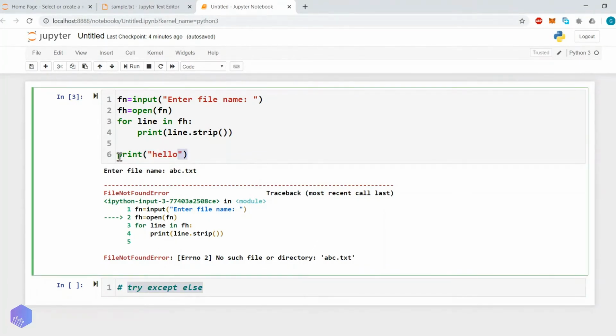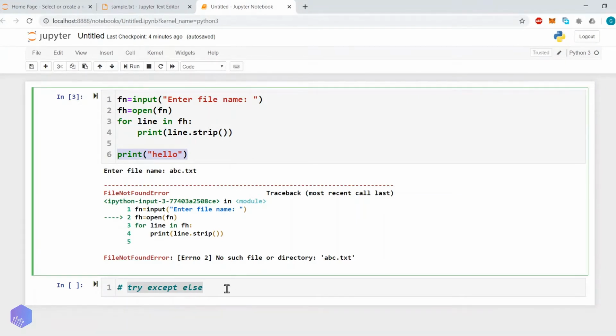We want it in such a way that this statement, which is totally correct, should be executed. Here, just for reference, we have taken one statement, but in an actual program it can be any number of statements. It is also possible that there can be a very large number of lines after this.